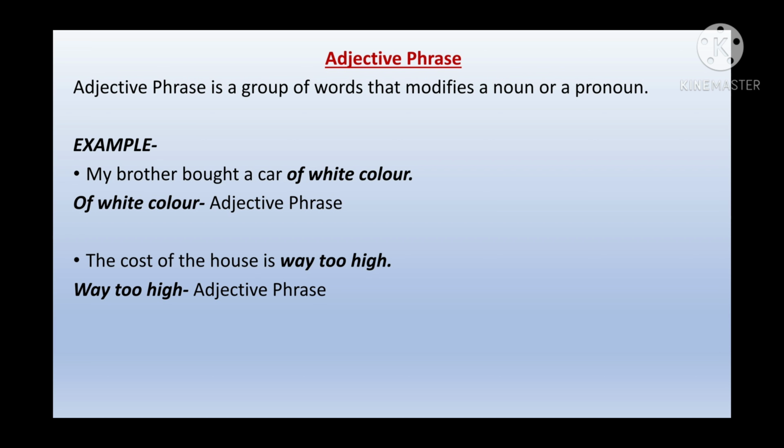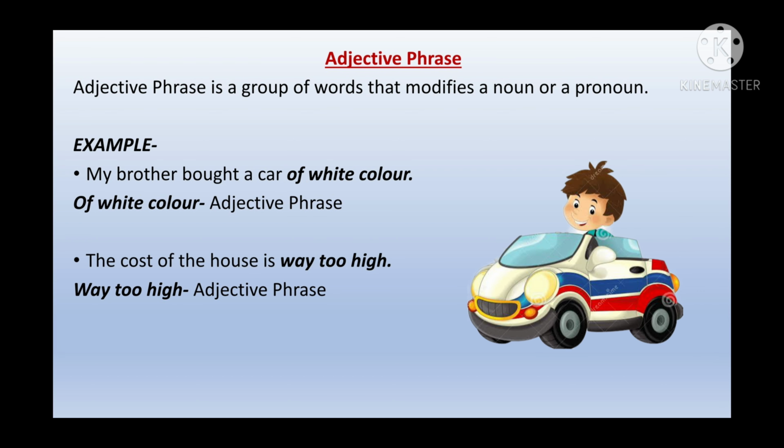An adjective phrase is a group of words that modifies a noun or a pronoun. So you can say adjective phrases are groups of words instead of one single adjective. Let's take one example. My brother bought a car of white color. Here, of white color is the adjective phrase because it is not one single word. These are a few words joined together which are acting as an adjective. So they will be called an adjective phrase.